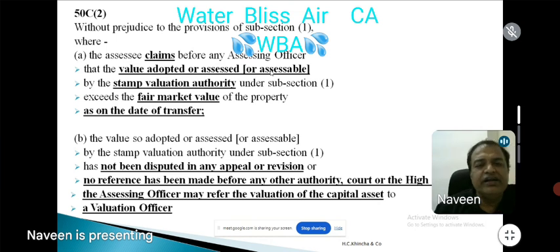Understand carefully. I entered into a sale deed with Mr. Chetan. Our agreement first was what? It was 1 crore. It became 2 crores. So, for example, I entered into a sale deed with Chetan and it is 2 crores. I told the assessing officer, no sir, 2 crores is only the stamp valuation. But the fair market value of this property is 1.5 crores only. It is not 2 crores.